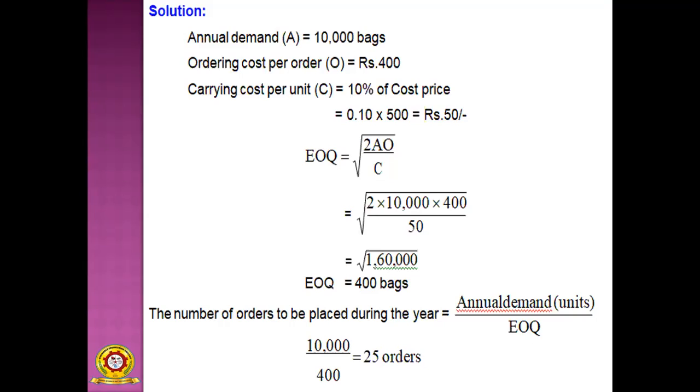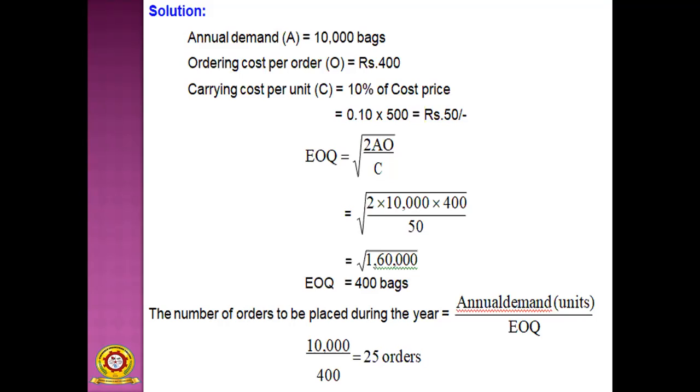So the number of orders to be placed during the year: for each order you have to make an order for 400 bags. Total annual demand is 10,000 bags, so 10,000 by 400 equals 25 orders.